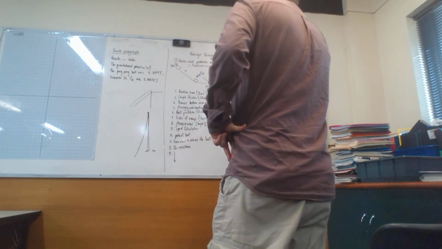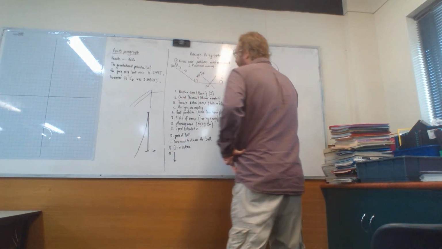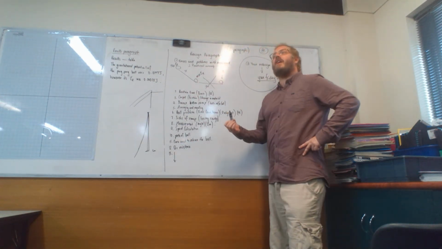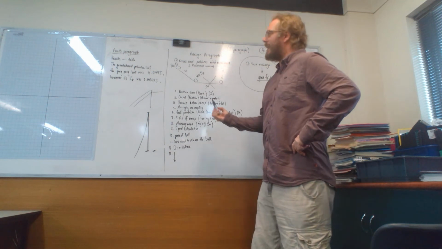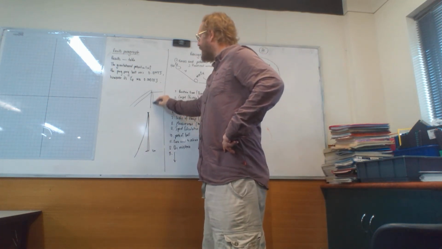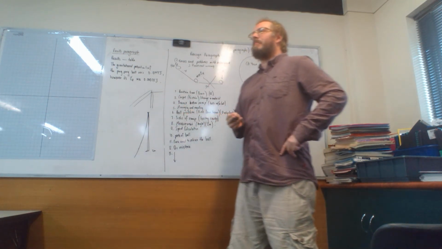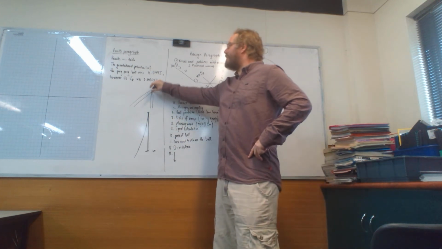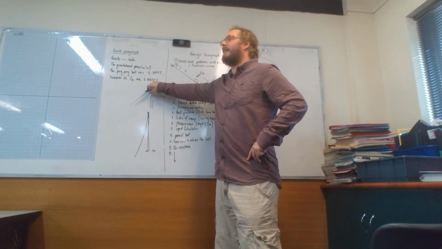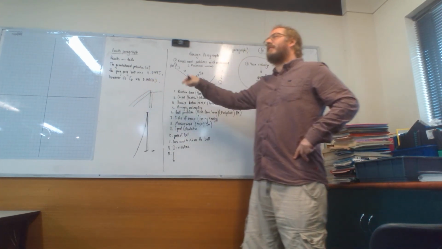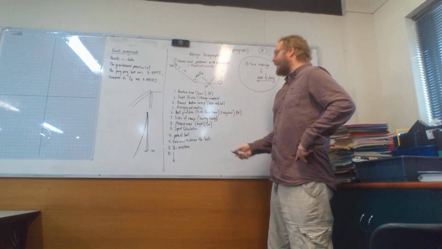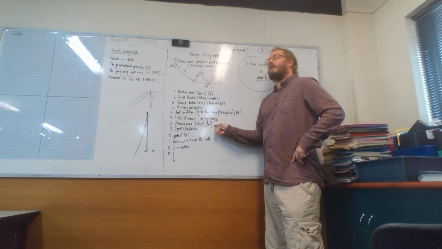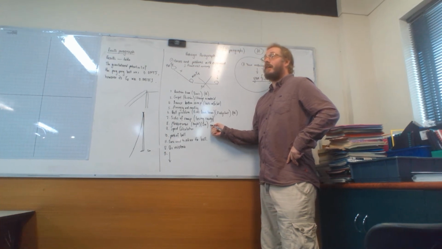Did we measure this accurately? No. The other thing is, how did you measure the height? Because I saw a lot of kids measuring from the bottom of the table to there. Is that the height of your ramp? No, you've actually missed out probably at least a centimetre. That's going to affect our results, not greatly, but you need to be super careful when you redesign this about how you measure it. The more accurate, the better.